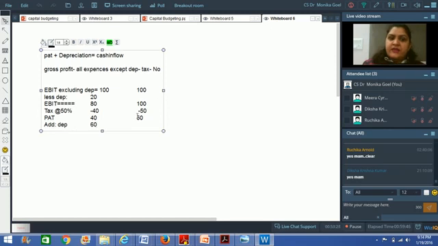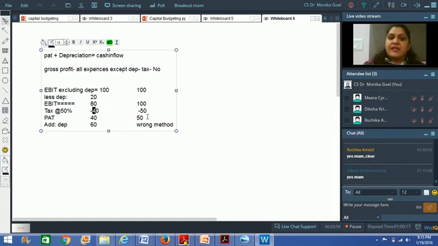Right? Now here, because I have taken depreciation into account, I will now add depreciation to find out the cash inflows. Now it becomes 60 rupees. So what I'm trying to say is, because I've not reduced depreciation, I will not add it. This second method is a wrong method. Why?